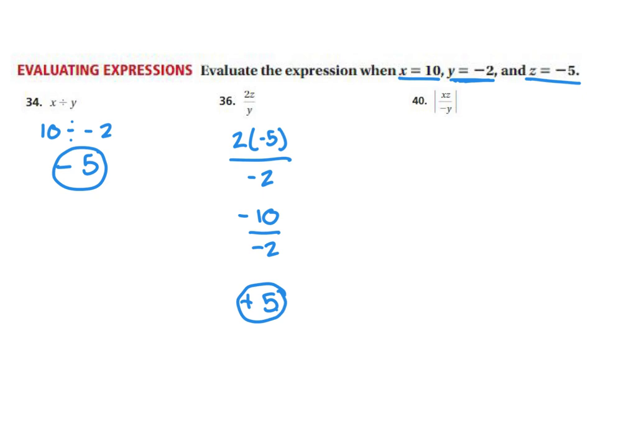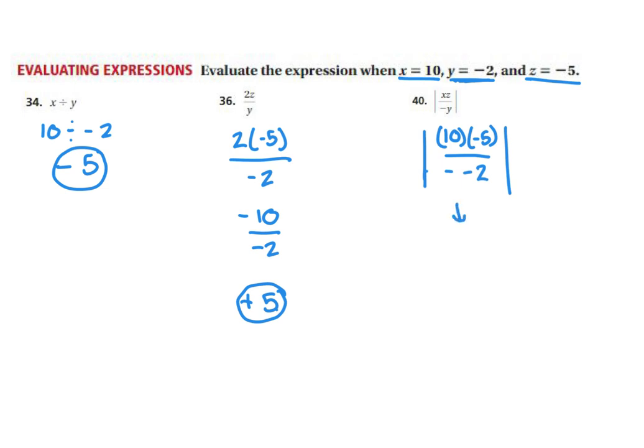And for number 40, we're incorporating absolute value. We're going to have x, which is 10, times z, which is -5, and we're going to divide that by the opposite of y. So that's the opposite of y, the opposite of -2. So let's multiply the top first.